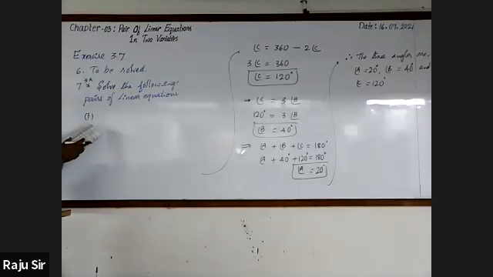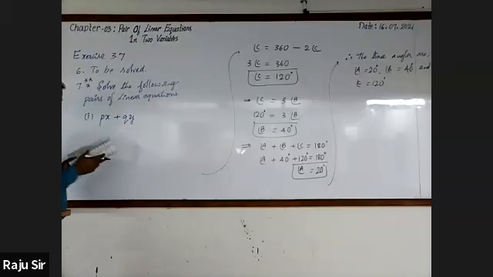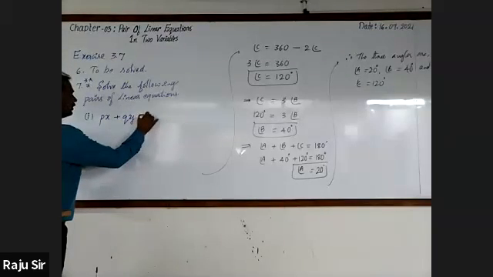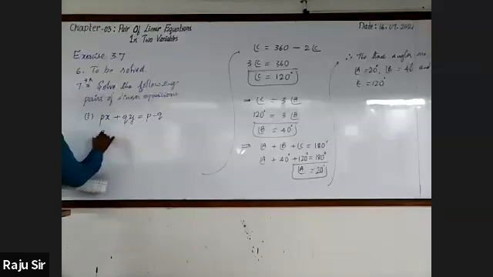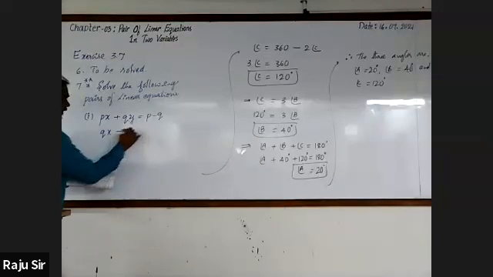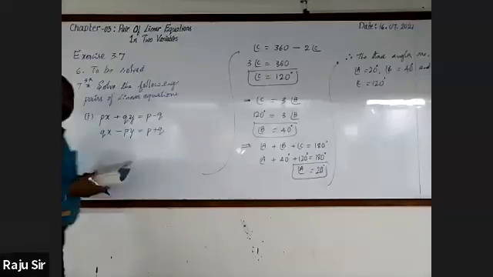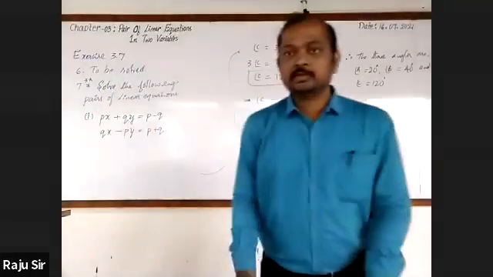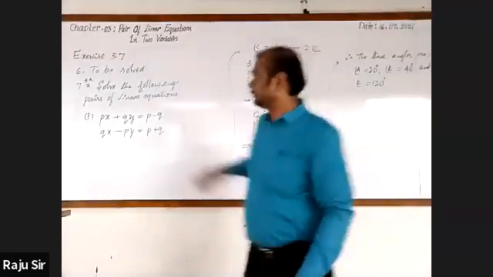Whatever I am going to give you now, it is px plus qy equal to P minus Q. Then Qx minus Py is equal to P. Just by observing the equations, you can come to know that.